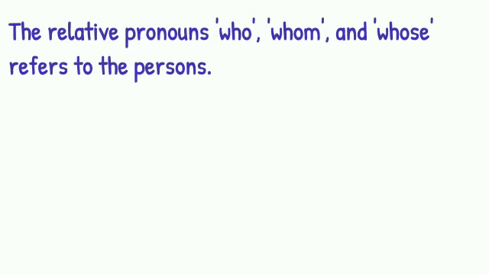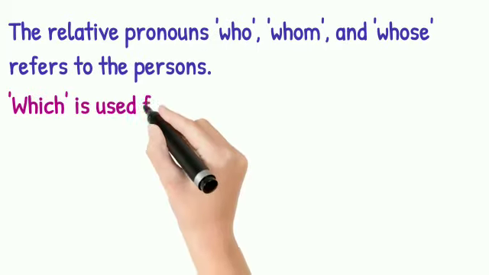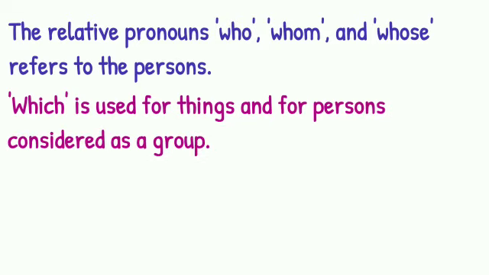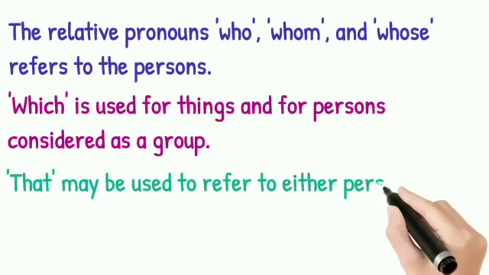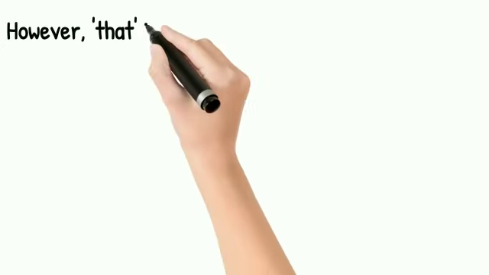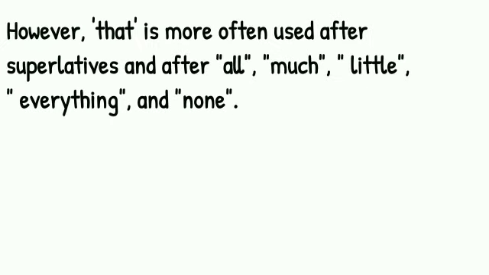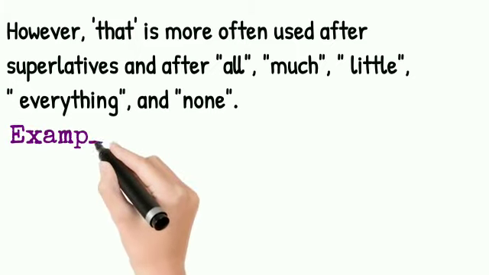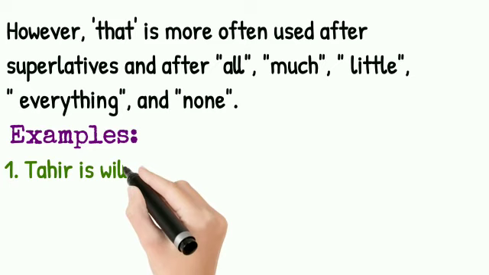And now the relative pronouns who, whom, and whose refer to persons, and which is used for things and for persons considered as a group. That may be used to refer to either persons or things. Dear students, however, that is more often used after superlatives and after all, much, little, everything, and none. Let us see the examples.